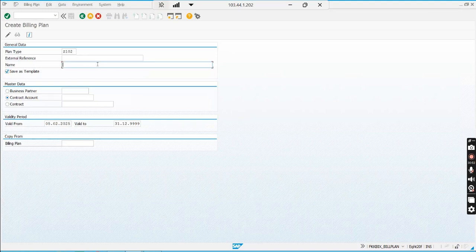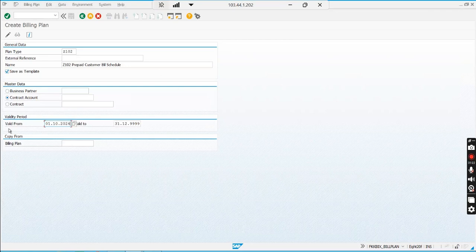I'll call it C102 prepaid customer bill schedule. Okay, then template, and I want to say from which date it will be valid. Say I will make it a past date. Say I want it to be valid from 01/10/2024. Okay, and get inside.